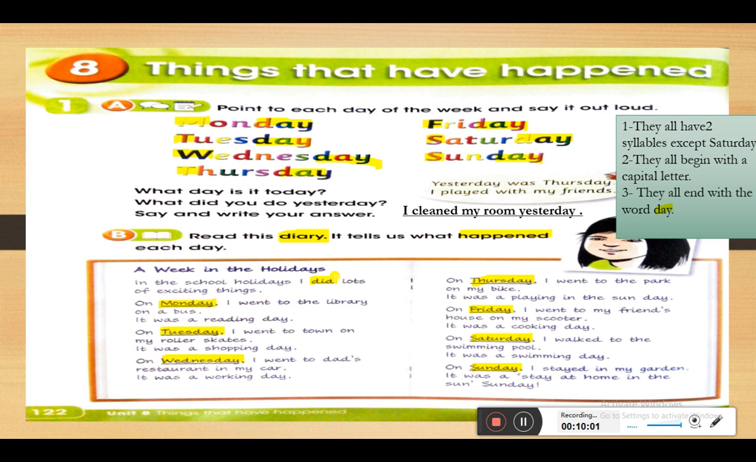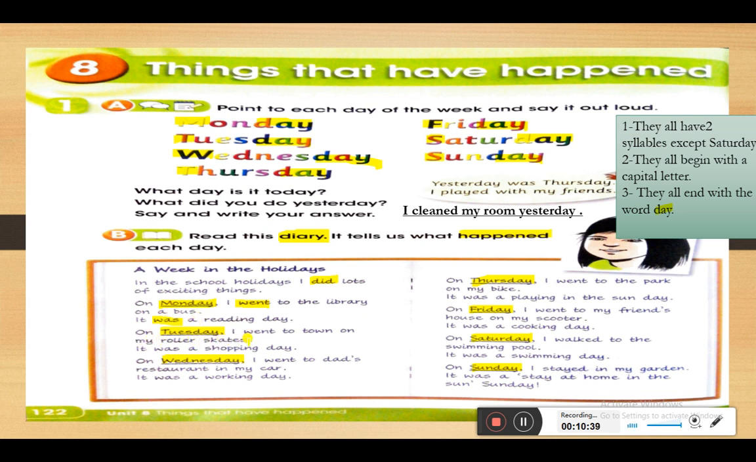This is the past of the verb do. I did lots of exciting things. On Monday I went. I went. So went is a past verb of go. To the library on bus. It was, so here we have was, and was is the past of is. So if I'm talking about today, today is a reading day. But Monday, last Monday, was a reading day.